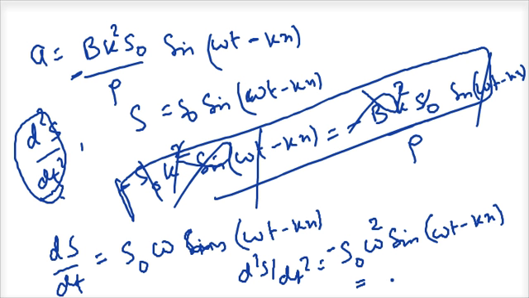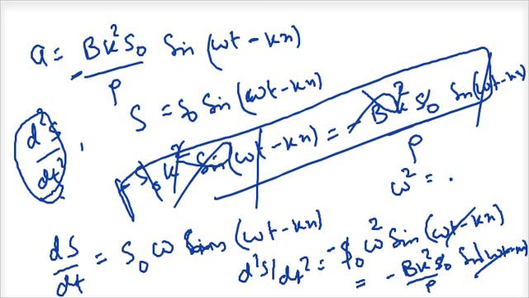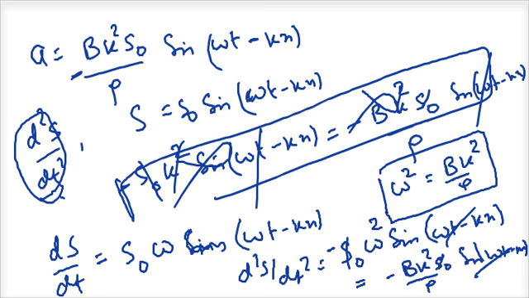So this is equal to minus b k squared s0 by rho into sin(omega t minus kx). The sin(omega t minus kx) will get cancelled, the s0 will get cancelled, and we have an expression that omega squared is equal to b k squared by rho.